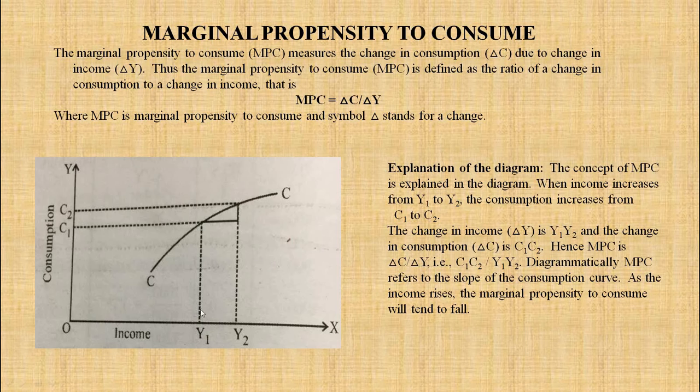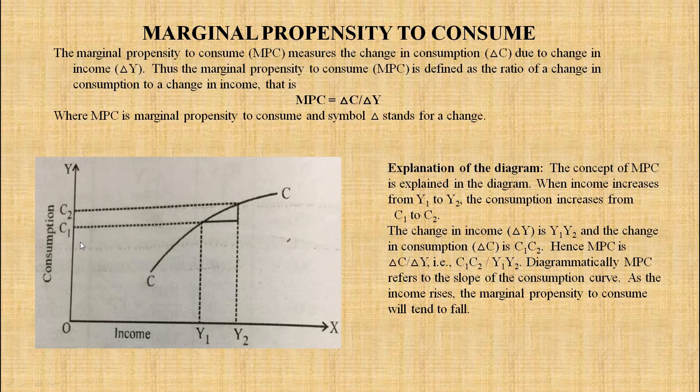Again the same thing: in this diagram, along the x-axis we measure income, along the y-axis we measure consumption. And we are explaining the MPC concept in this diagram. That means when income increases, consumption also increases. This is as simple as that. Income is increasing from Y1 to Y2, consumption is increasing from C1 to C2.